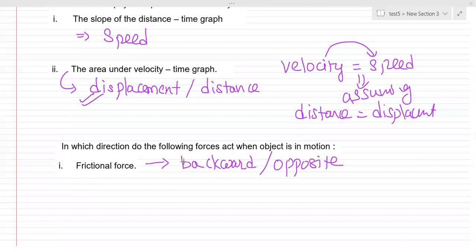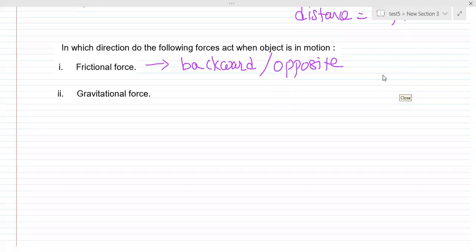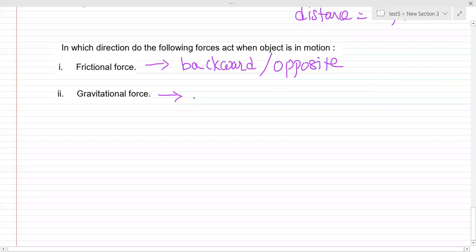Correct. What about the second one? I'm going to paste the second one. Gravitational force. What do you think? Downward, definitely downwards, without a doubt. Because this is generally pulled by whom? Our Earth is putting this gravitational force, so it is exactly downward, without a doubt.